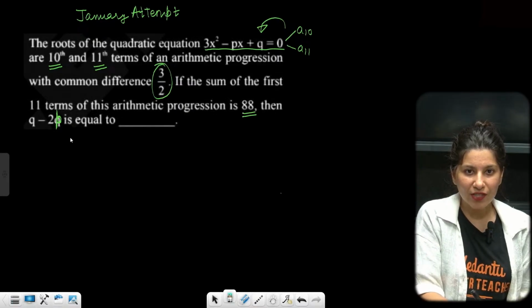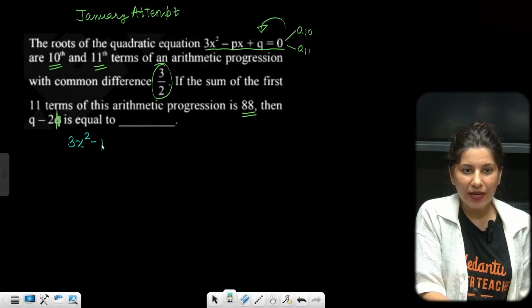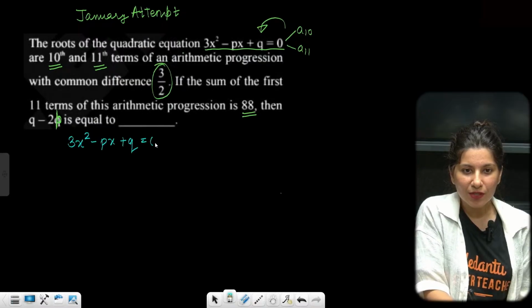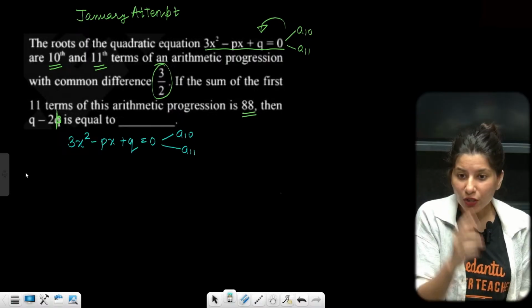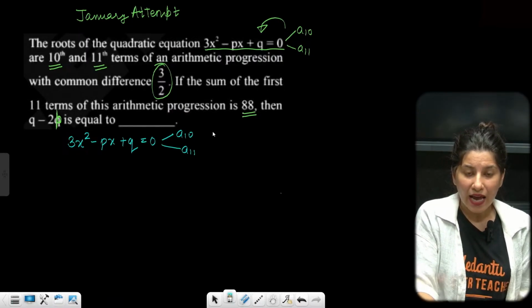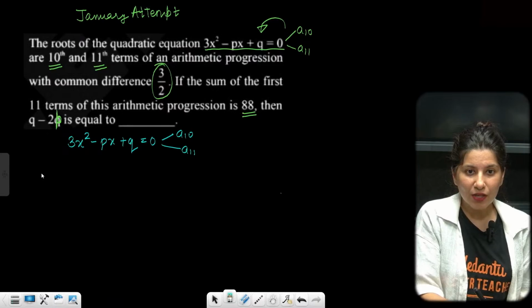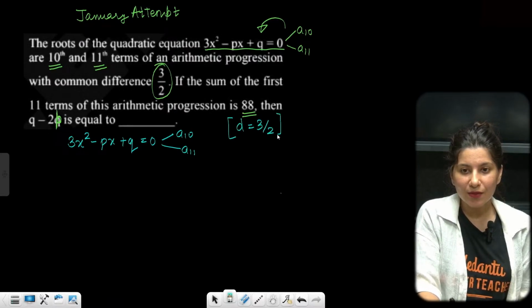The very first thing is 3x square minus px plus q equals 0 has two roots, A10 and A11, right? So we've got two equations if you understand this. Also, common difference is already given, which is 3 by 2. Make sure, I am writing d equals 3 by 2.